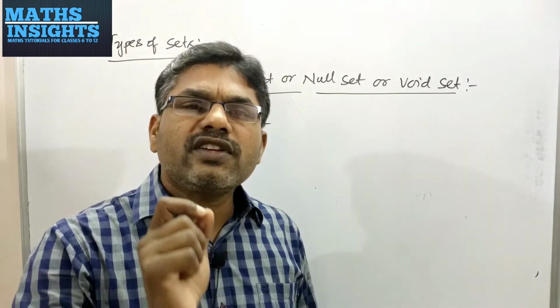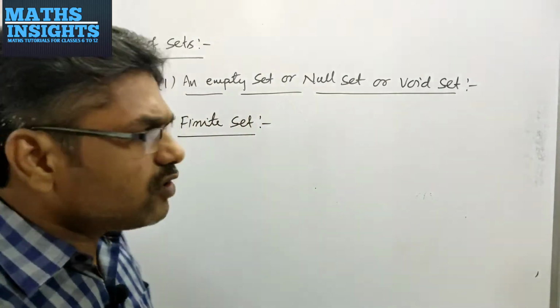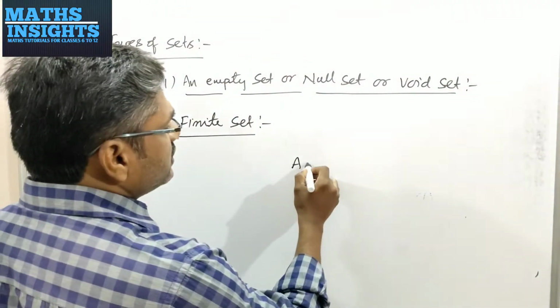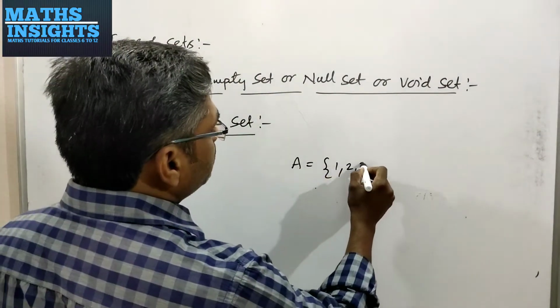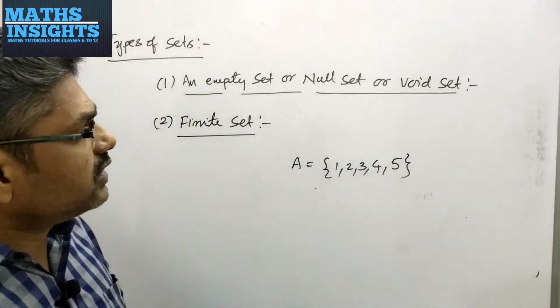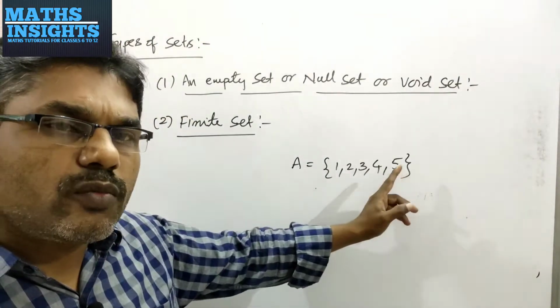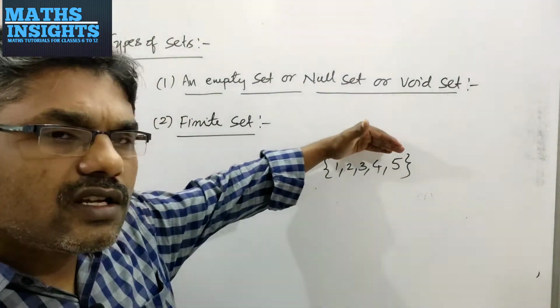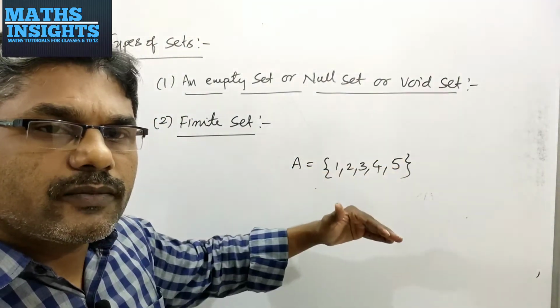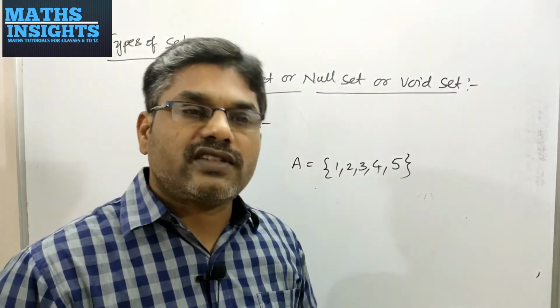There is a limit on the number of elements, then that is called finite. Suppose I am writing the set A with elements 3, 4, 5. See, I am not writing and so on. If you are not writing and so on, it means you are stopping there, and these are the only elements in the set. Then that type of set is said to be a finite set.